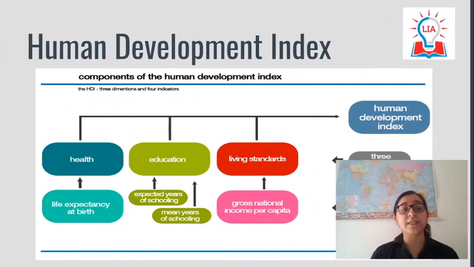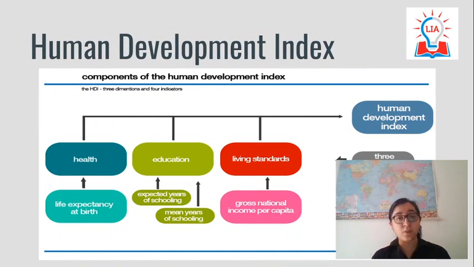So now that you have seen the Multidimensional Poverty Index, a closely related index is the Human Development Index. It is released by UNDP. Here also, the dimensions remain the same. They are also measuring health, education as well as living standards. But the indicators on which they define the HDI are different from the MPI. For health they check life expectancy at birth, while in the MPI we were checking nutrition and child mortality.